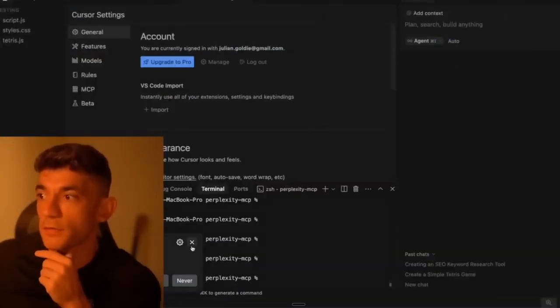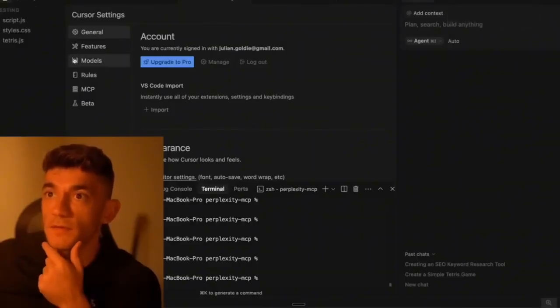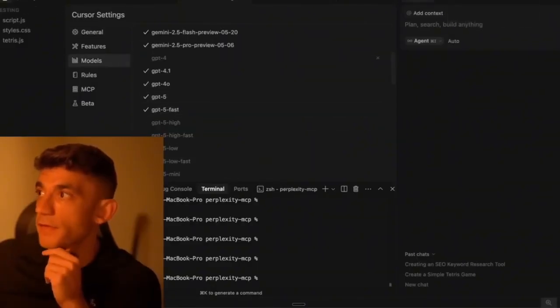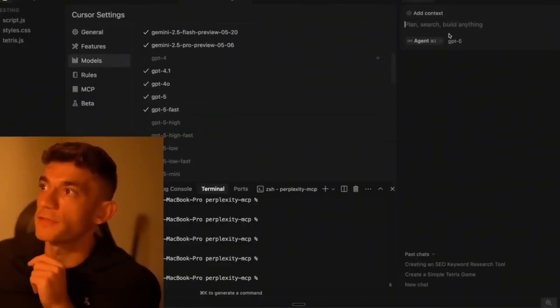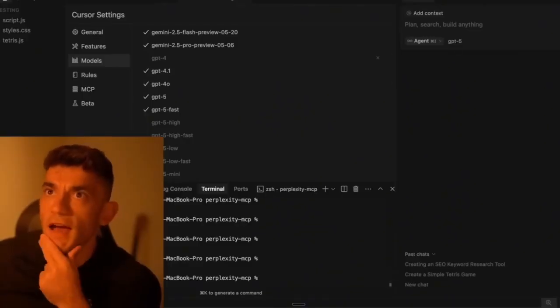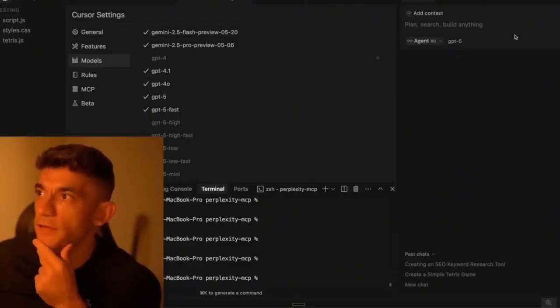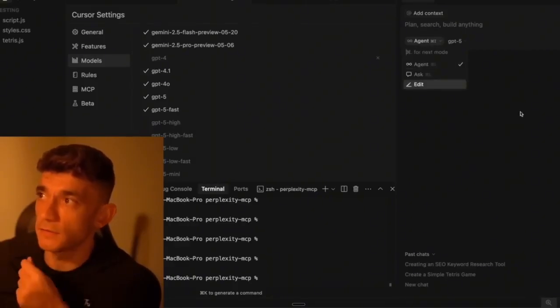All right, so we've got Cursor open over here. It's been a while since I used it, to be fair. We've got GPT-5 down there, and we can use GPT-5 inside the tester. So that's another way to code with it. I actually don't think I'm on a paid plan here, but I can still access GPT-5, and then we can switch between agent, ask, and edit. So this is really good for coding.